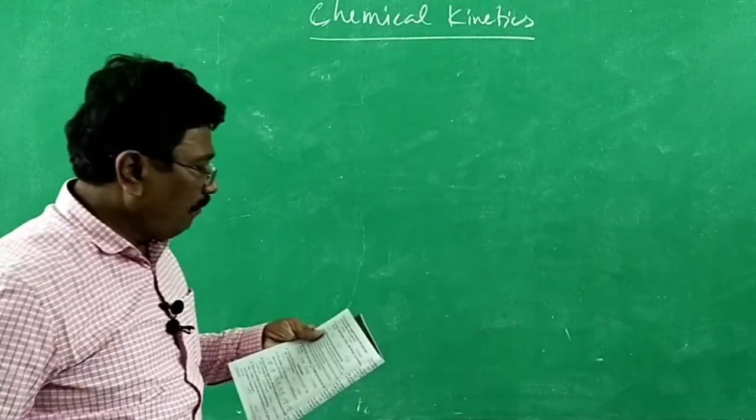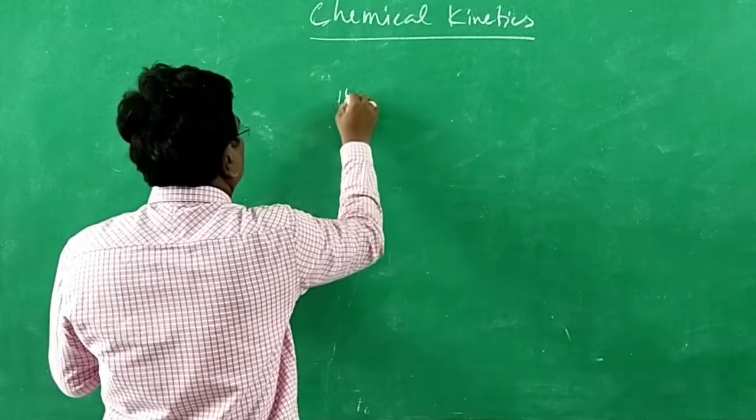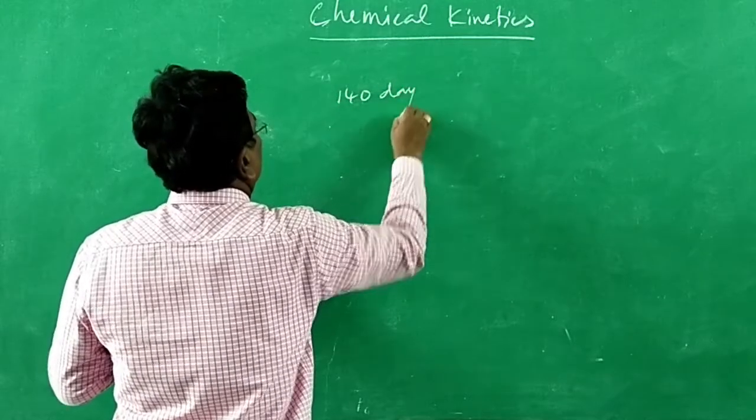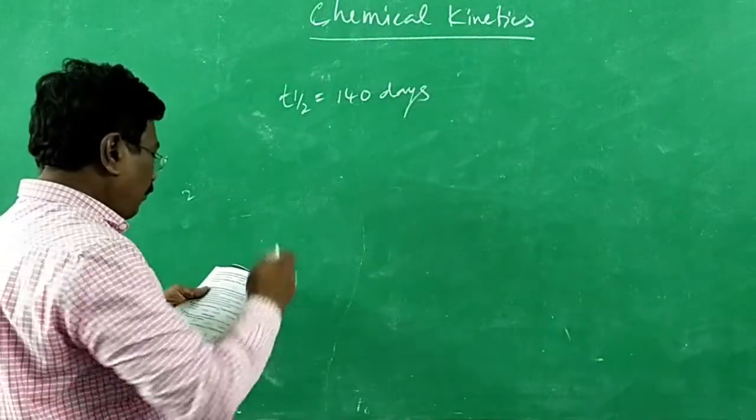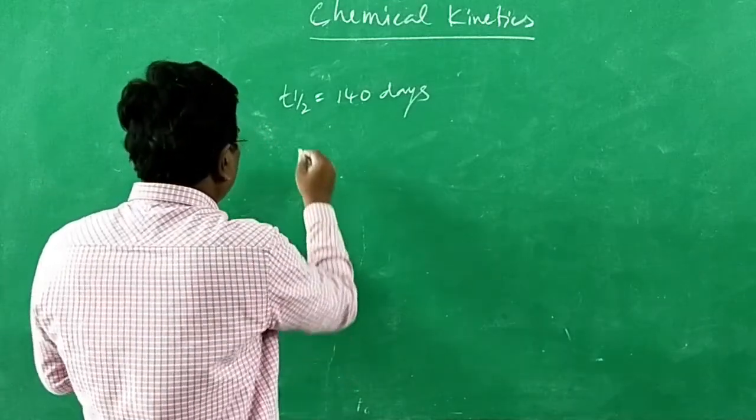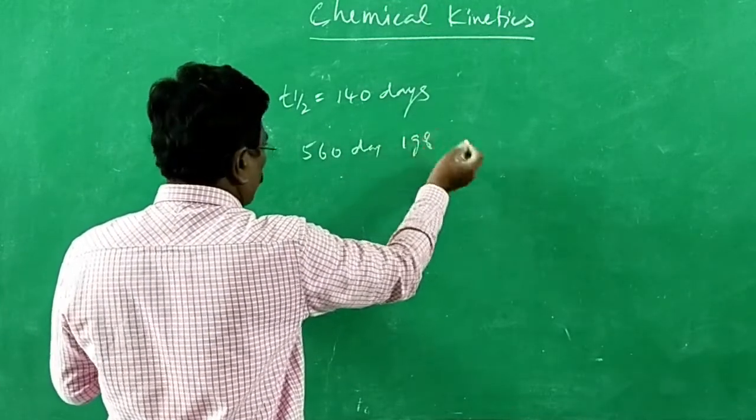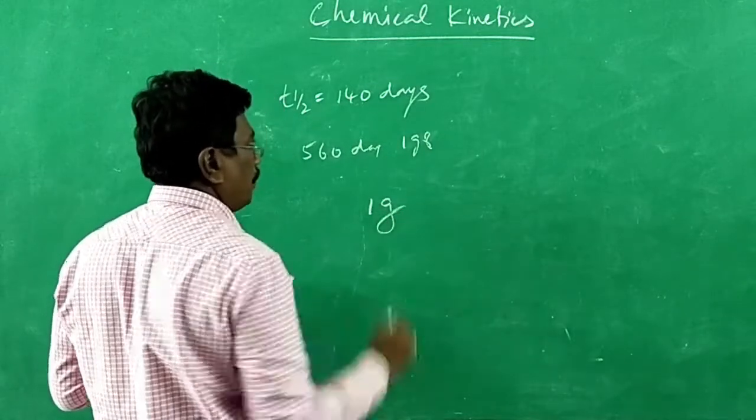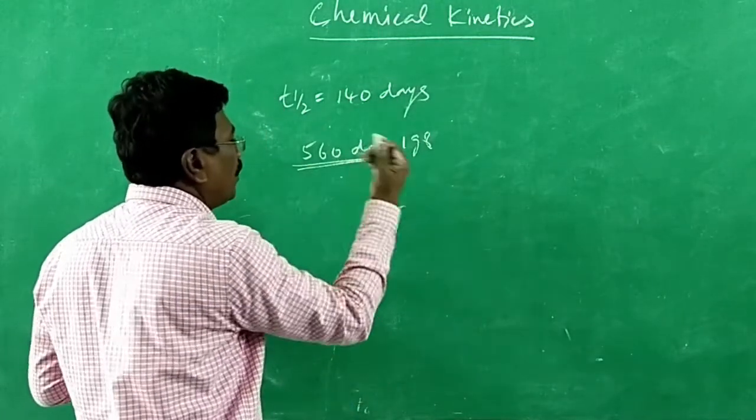23rd question. The half-life period of a radioactive element is 140 days. That you should know: all radioactive disintegration reactions are first order reactions. Therefore, it is a first order reaction. After 560 days, 1 gram of element will be reduced to what? We have started with 1 gram. Half-life period is 140 days. After 560 days, how much will be remaining?